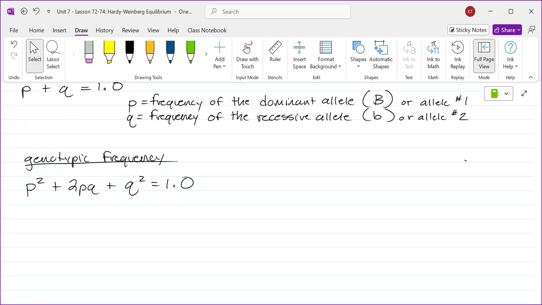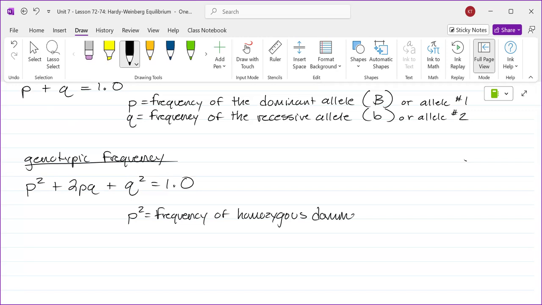Don't be doing capitals when I'm not doing them. p squared is the frequency of homozygous dominant. And when I say homozygous dominant, what kind of alleles make that genotype? Two dominant alleles.